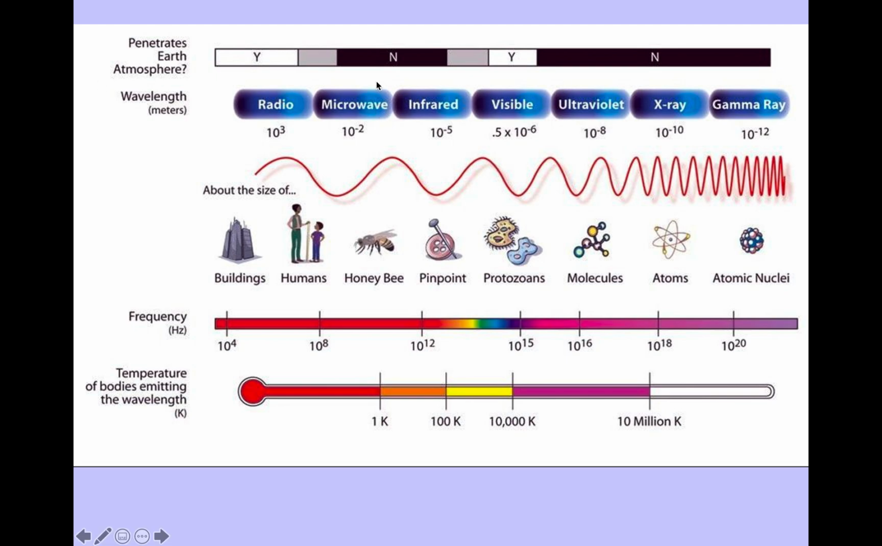Microwaves, yes, sometimes some wavelengths do. Infrared, some do. Visible, definitely. Ultraviolet, some do. That's how you get sunburnt. Okay. X rays and gamma rays do not penetrate the Earth's atmosphere. Thank goodness, because they are harmful to us, right?